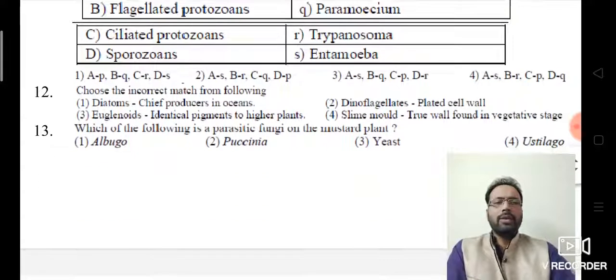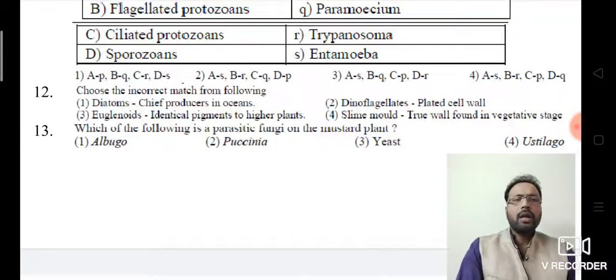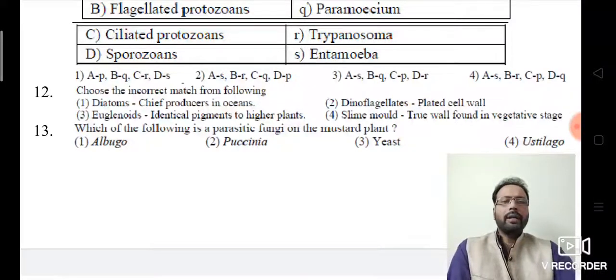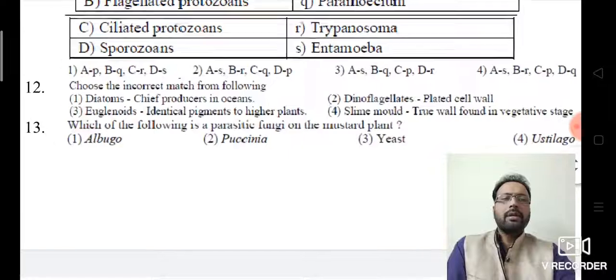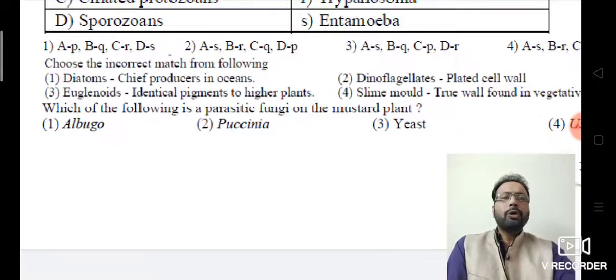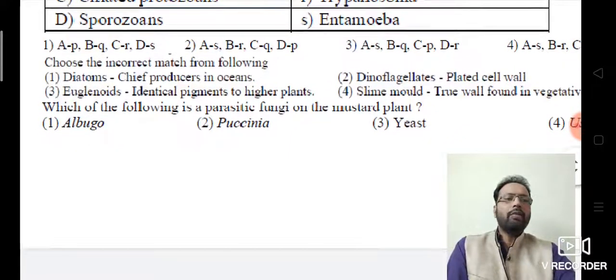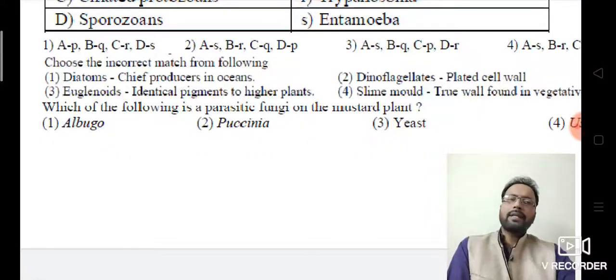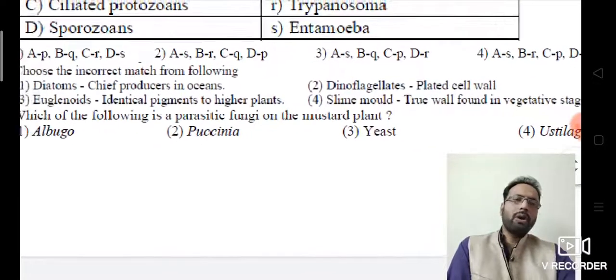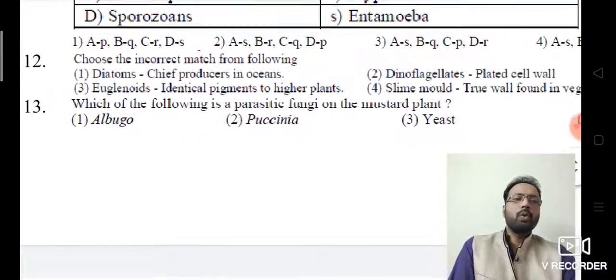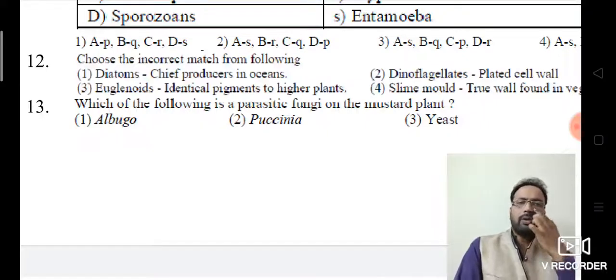Then 12th question, look at there. Choose the incorrect match from the following. Here it is asking incorrect. Diatoms, chief producers in oceans. Dinoflagellates, plated cell wall is present. Euglenoids, pigments identical to higher plants. Correct only. Slime molds, true wall found in vegetative phase? No, wrong. The wall is present in the spore only. Clear?